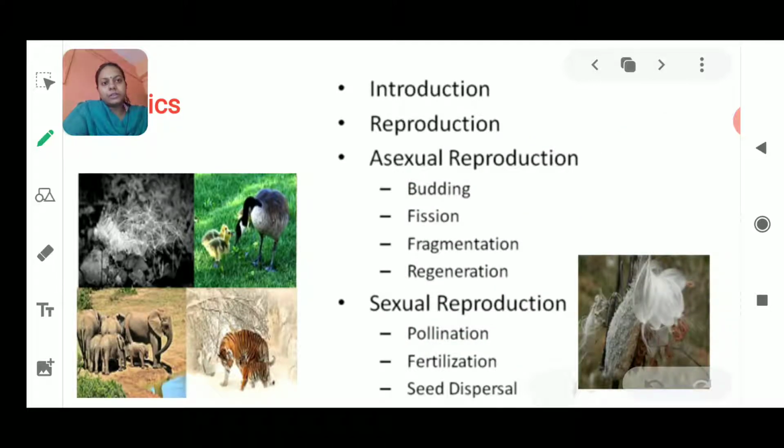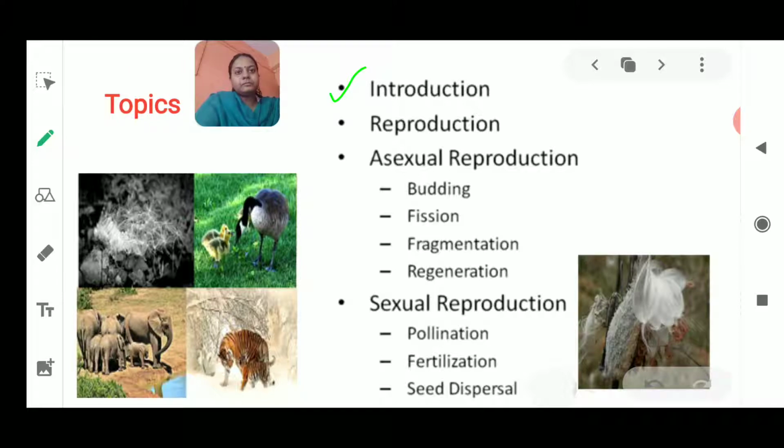So here the first topic to be covered is the introduction of this chapter. Then after that, what is the concept of reproduction, that I am going to explain. After that, we are going to see the types of reproduction, that is the asexual mode of reproduction. Within this topic we need to study the various modes of reproduction, that is budding, fission, fragmentation, regeneration.